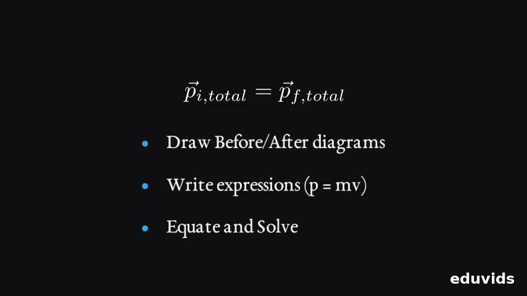In an isolated system, total momentum before equals total momentum after. To solve problems, draw clear before and after diagrams. Write momentum expressions. Set totals equal, and solve for the unknown.